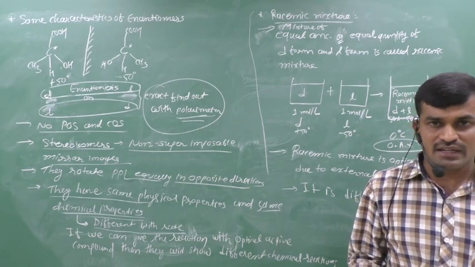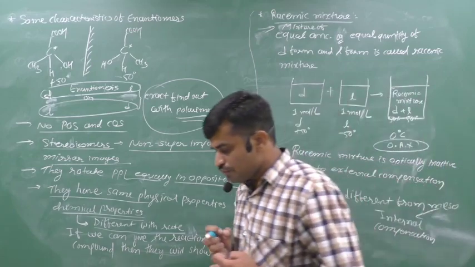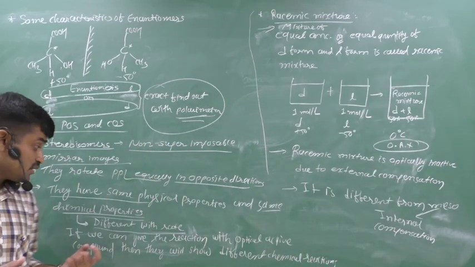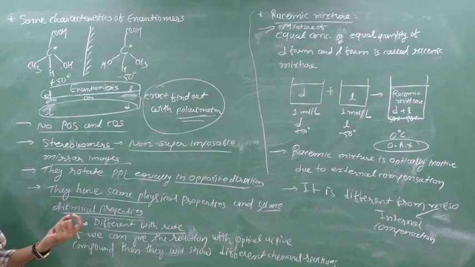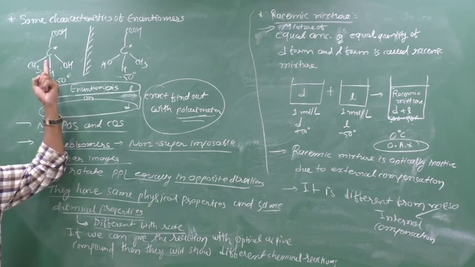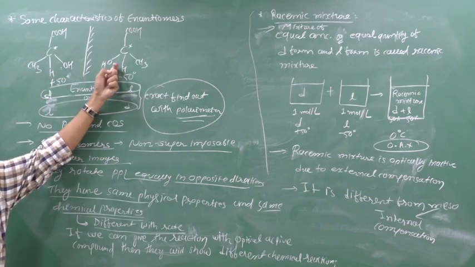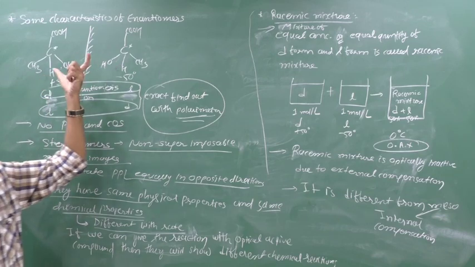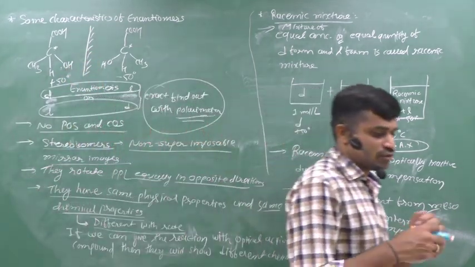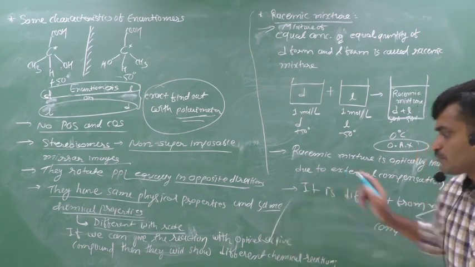If anyone asks how we can separate a mixture of enantiomers, we can say that it is by the different chemical properties, or by the reaction with an optically active compound. I think it is clear. If we react this isomer with an optically active compound, and this other isomer also with the optically active compound, then these two give different chemical reactions, and from this we can separate them. Clear? It is the main point.